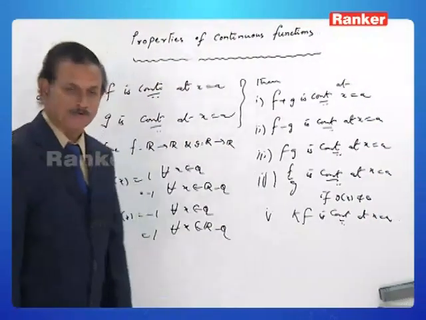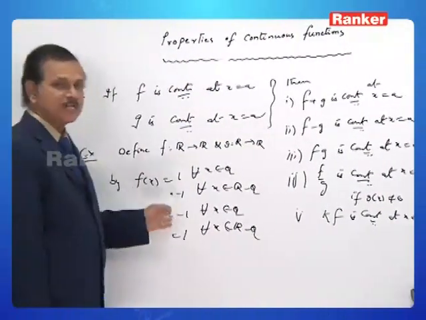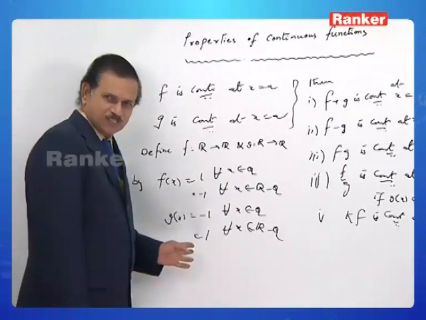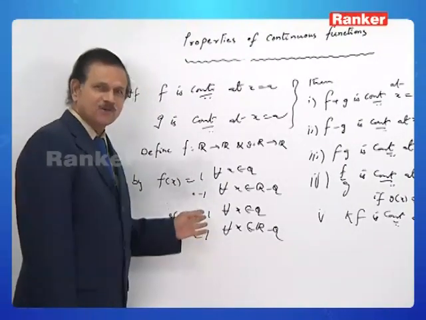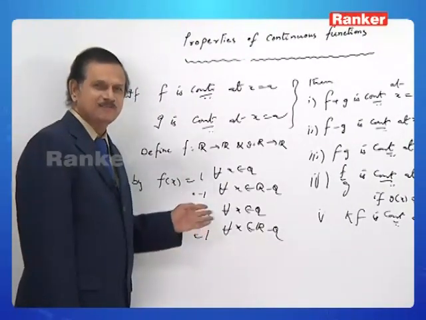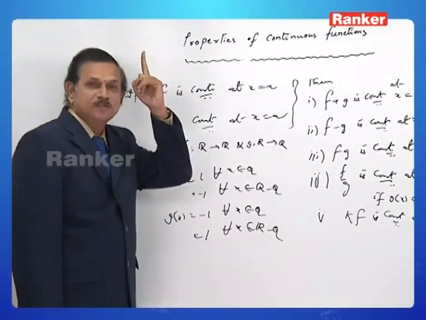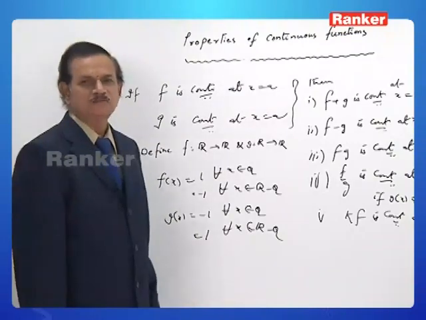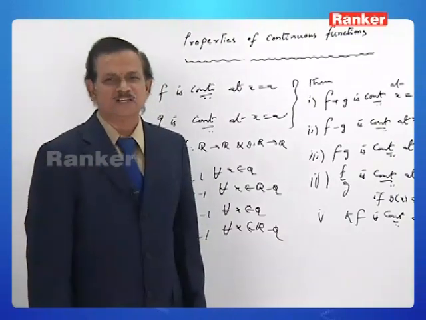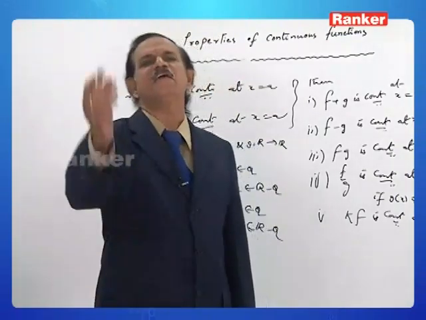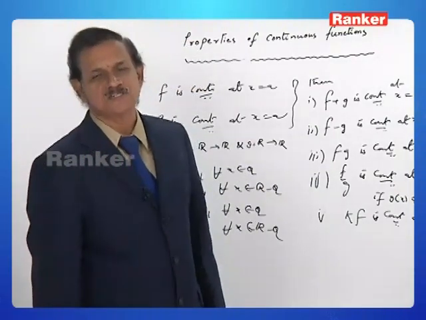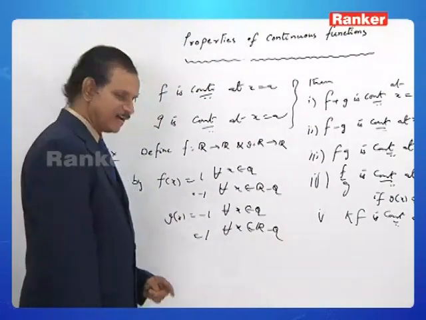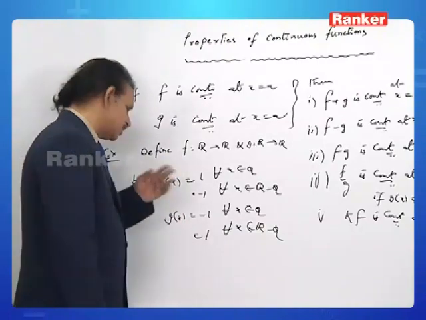As an example, look here. I think you might have recollected, these are part and parcel of Dirichlet's function, which is nowhere continuous on R. It can never be continuous at any real number. For that, I have taken f like this and g like this.